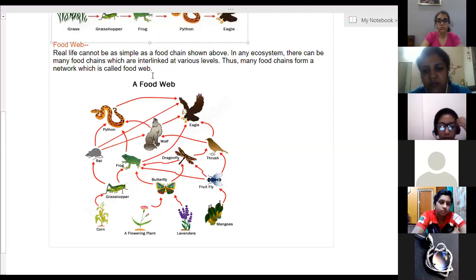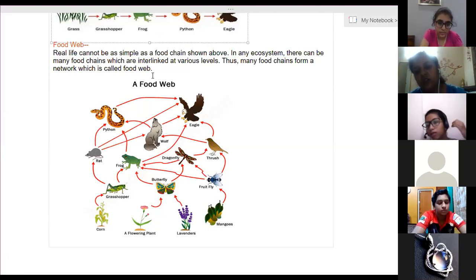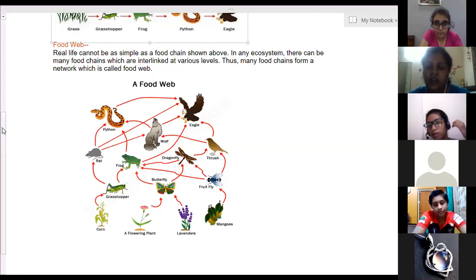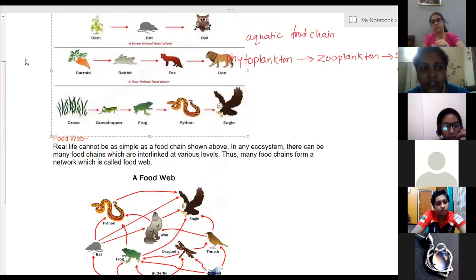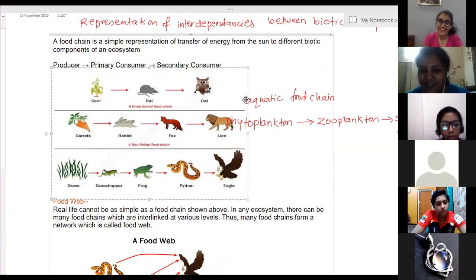Clear, food chain, food web difference? Yes, ma'am. Okay, then 10% law, we have to learn energy flow and 10% law. So write down this definition of food chain and food web, an example. Don't draw anything, only write the names of them in one order. Don't try to draw.